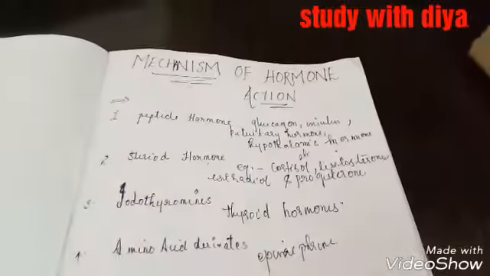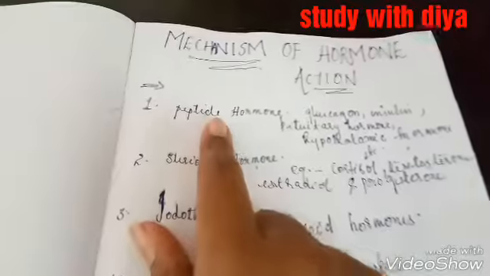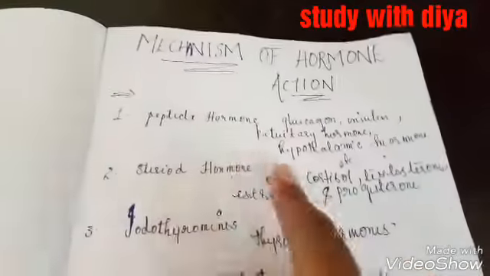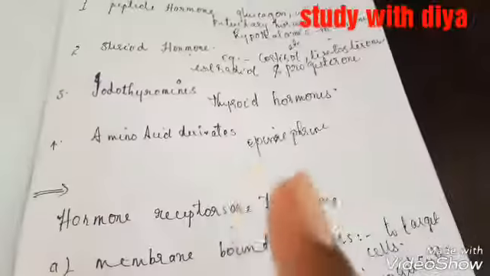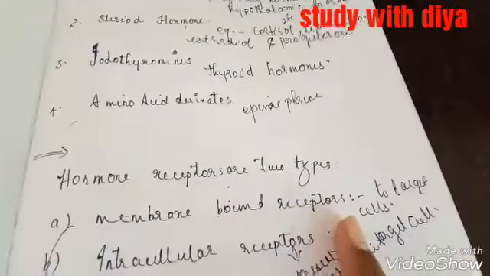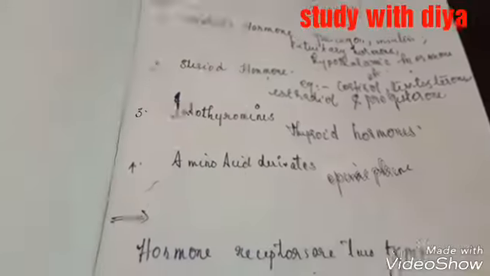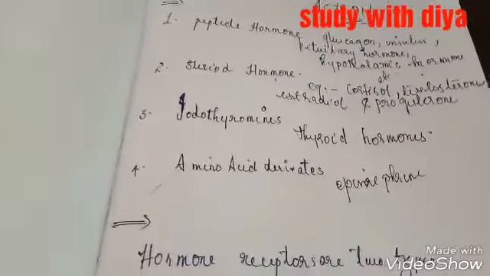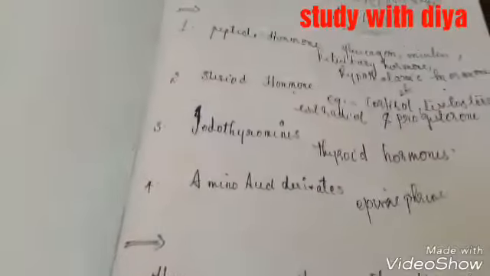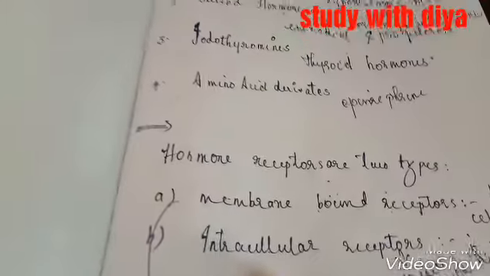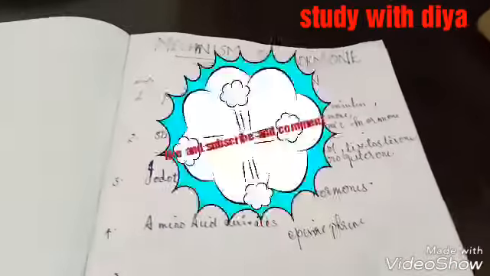So now we'll learn about the mechanism of hormone action. Based on the chemical nature, there are four types of hormones in our body: peptide hormone, steroid hormone, iodothyronines, and amino acid derivative. And two receptors called membrane-bound receptors and intracellular receptors. Membrane-bound receptors means the hormone receptors present on the cell membrane of target cells, and they do not enter into the target cell. And intracellular receptors means they are present inside the target cells. So this is about the mechanism of hormone action.